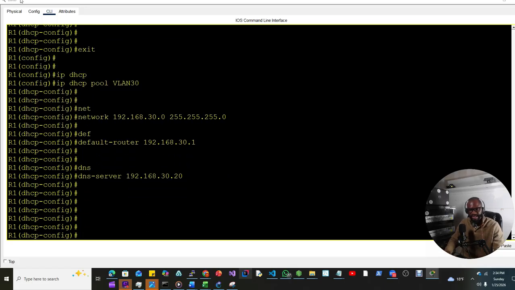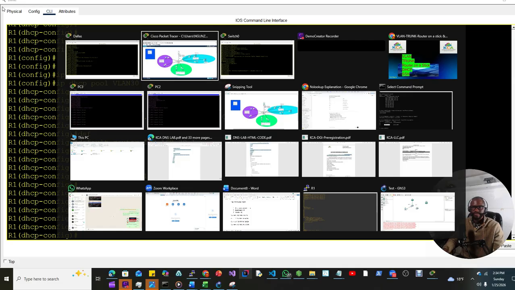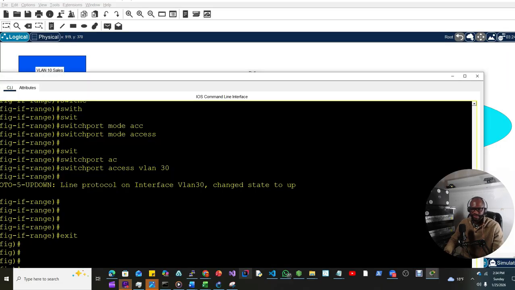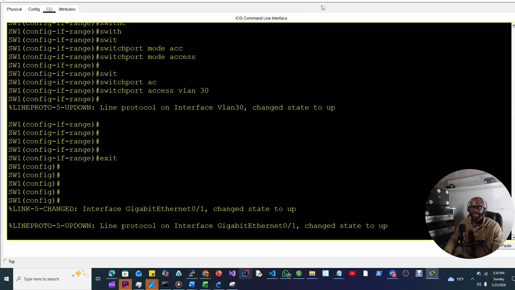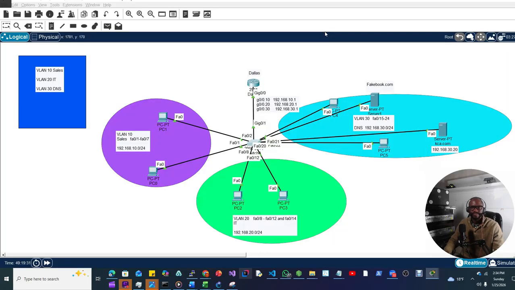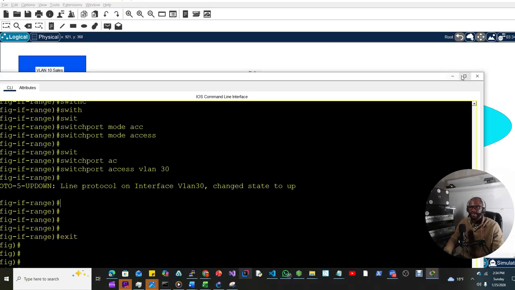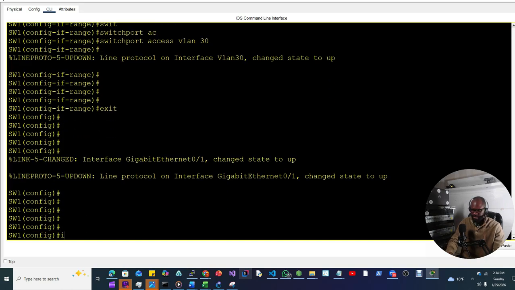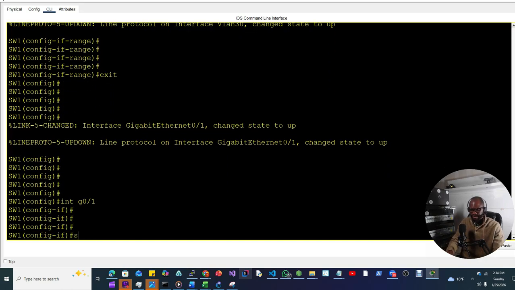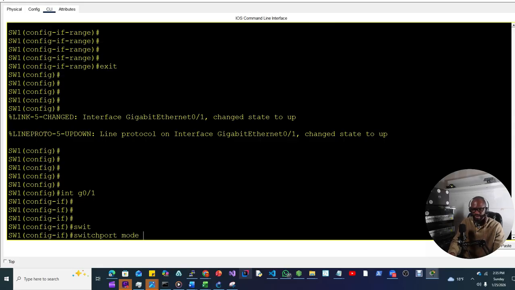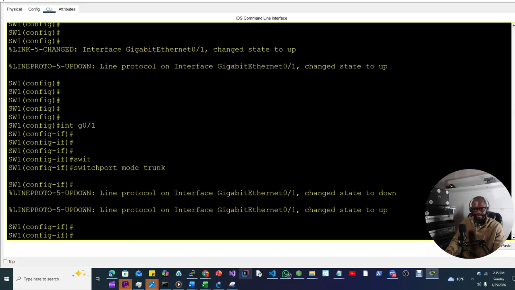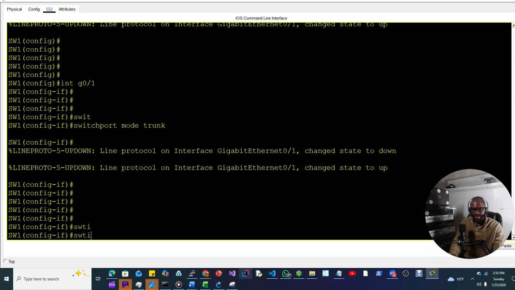So now by doing this, we can go back to the switch and set up the trunk. So G0/1 from the switch, as you're looking at the topology, G0/1 is the exit interface from the switch to go to the router. So we have to make this cable a trunk. All right, so let's do it. Interface G0/1, switchport mode trunk,